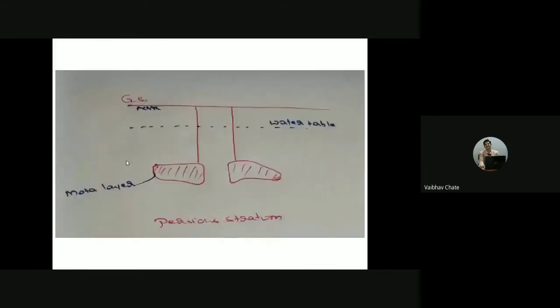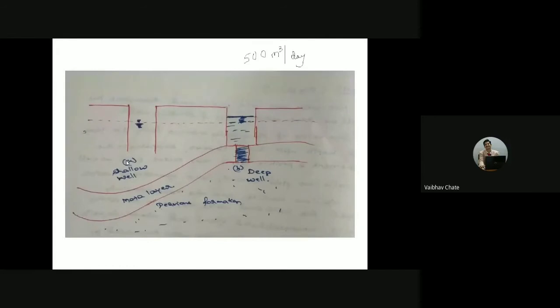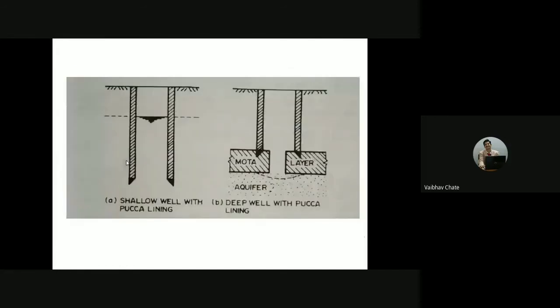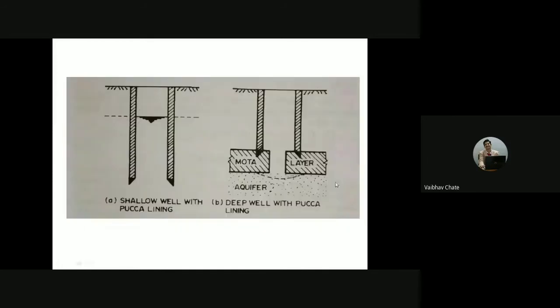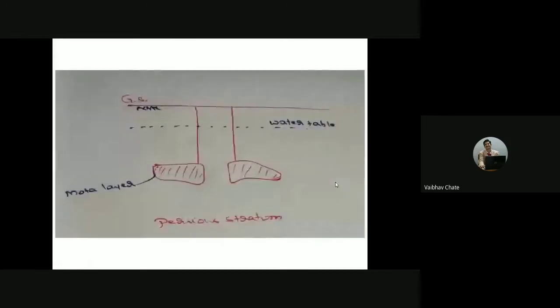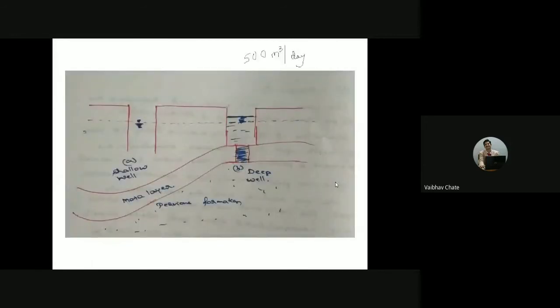This is the first sketch, second sketch, and this is a third sketch here. That means 1, 2, 3, 4 and 5. Please remember.